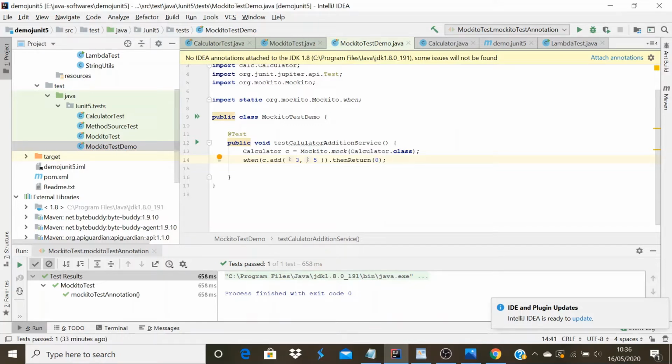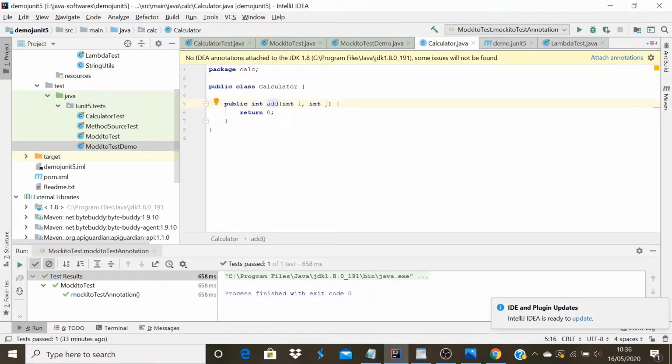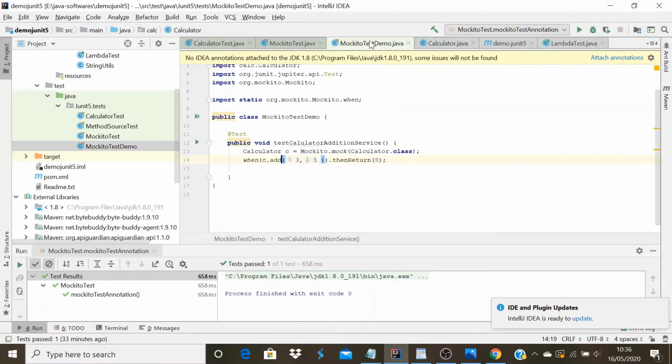So what I am instructing is, when I call the addition method with the input 3 comma 5, I want to get 8 as output. If I directly call the addition method now, it will return 0 because the addition implementation is not done. I do not want to wait for somebody to implement this addition service, so I'm instructing my test method to give me 8 as output because I know the result of 3 comma 5.